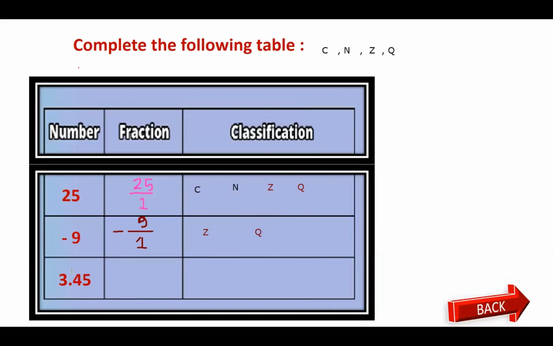What about the last one here? And you see 3.45. It's so easy. It's so clear. You have a decimal point. It's a decimal. And the decimal is only in the rational numbers. So the classification of it is the rational. Is it clear? Okay. So this is our lesson today.